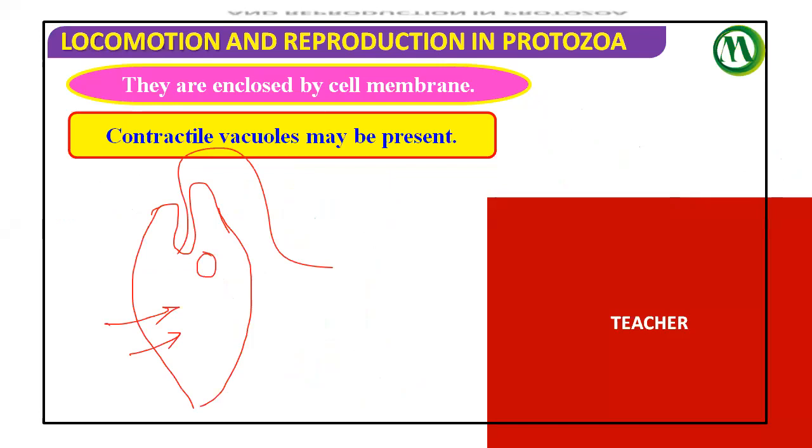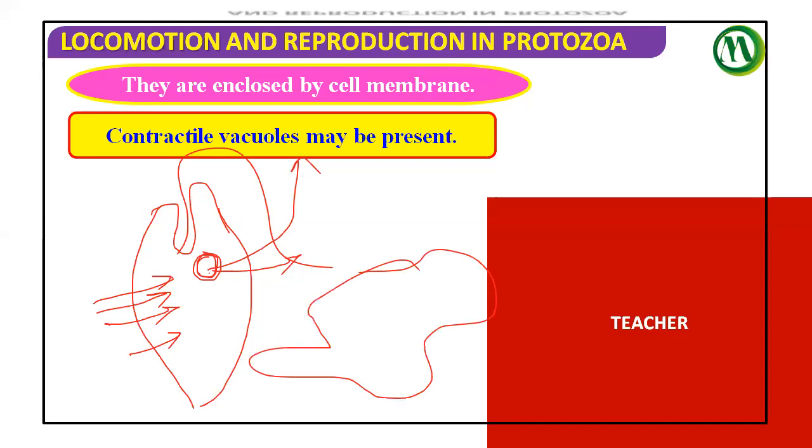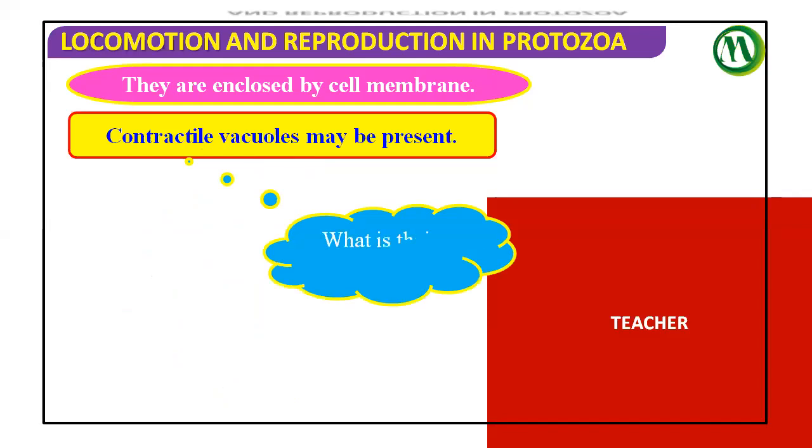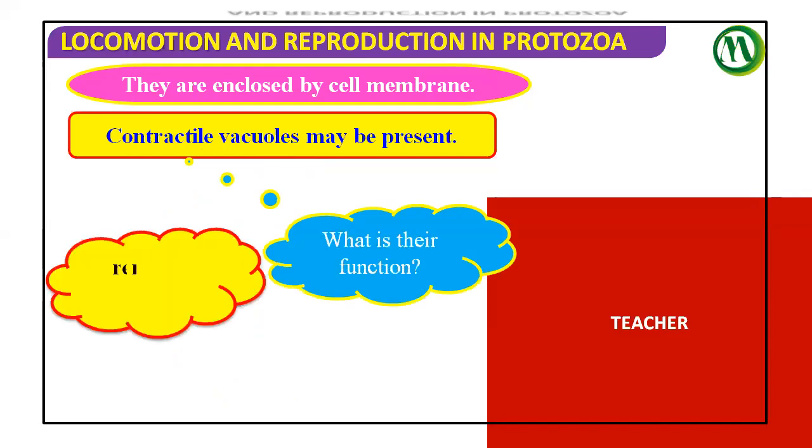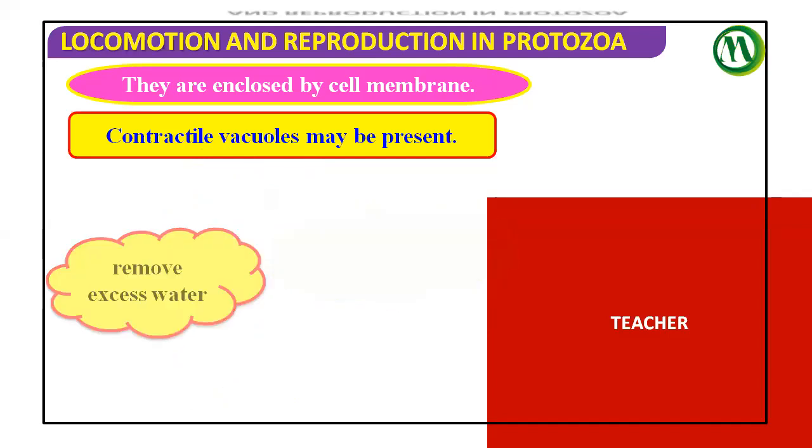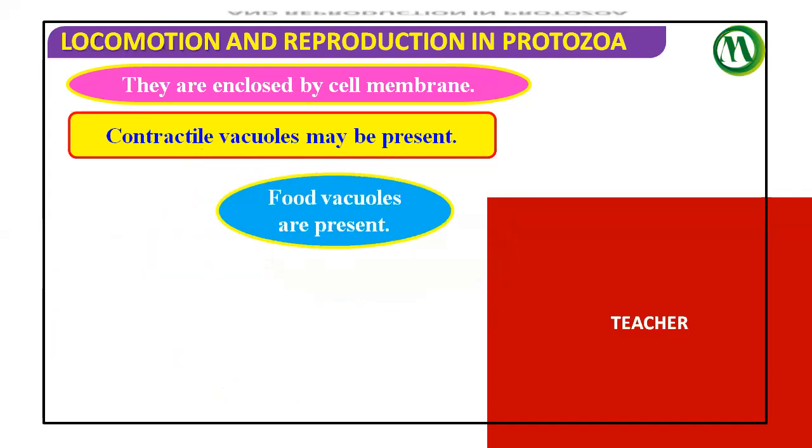We call it technically endosmosis. The technical name will come in the ecology chapter. But at present, you just need to see that because of their surrounding environment, they face a problem of water coming inside, and that is solved by the contractile vacuole. If you take Amoeba, Amoeba also has a contractile vacuole. Whatever water problem they have is solved by this contractile vacuole. Okay. Next. What is their function? They remove excess water. Contractile vacuole is for the removal of excess water.